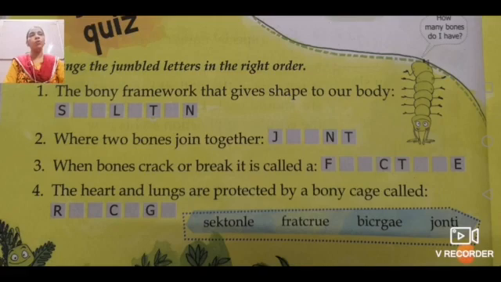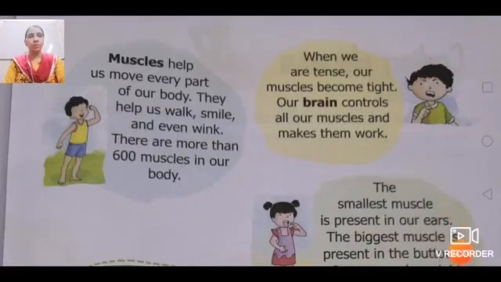Now we will move to muscles. So let's start the muscles part. Muscles help us move every part of our body. If our body only had bones, it would not allow as smooth a movement as we have with our muscles. So muscles help us to move every part of our body.